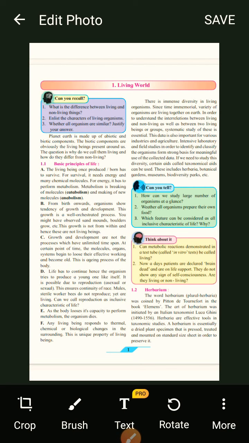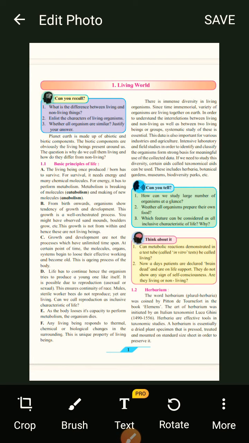For energy, it has to perform metabolism. Metabolism is breaking of molecules, that is catabolism, and making of new molecules, that is anabolism.